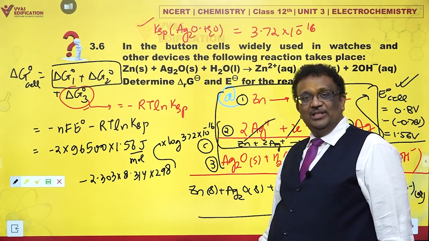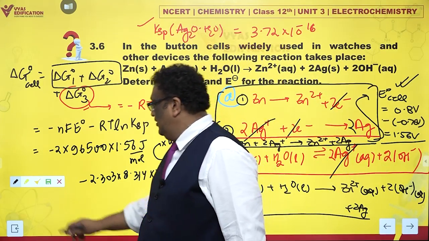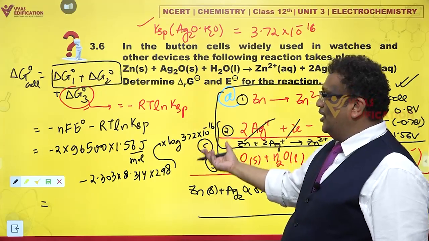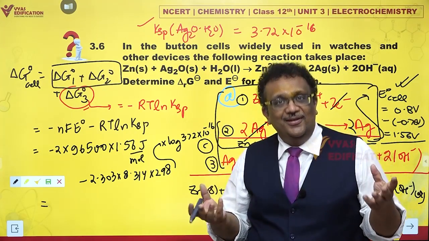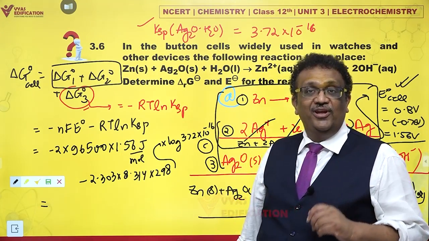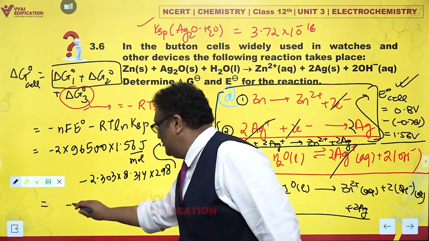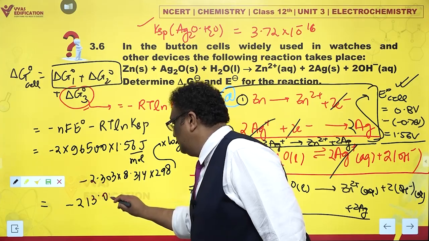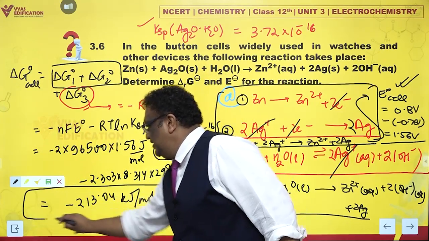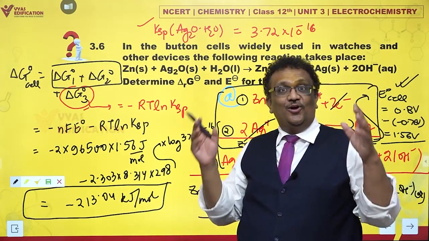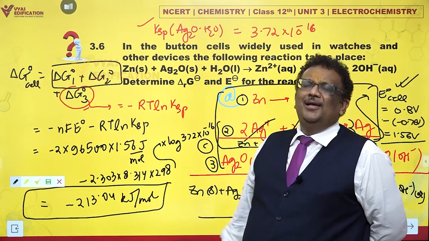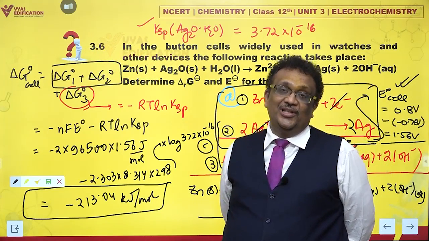What does all this exercise give me? I get delta G naught cell. All you need to do now is substitute and calculate. Fanciful. And what does it come out to be? Minus 213.04 kilojoules per mole. This is delta G naught cell. Oh my God, that's a dirty calculation. It is one dirty calculation, but yes, you do get the answer.